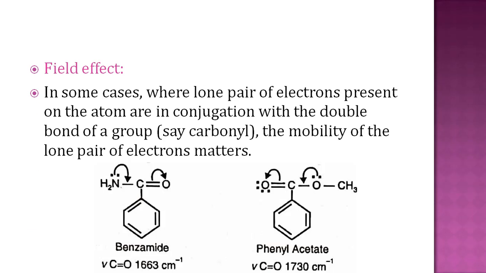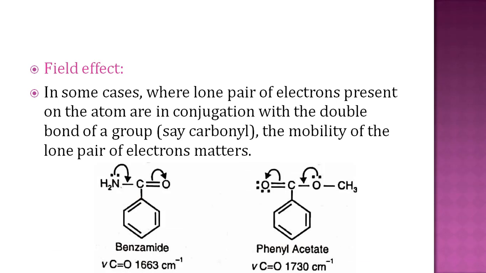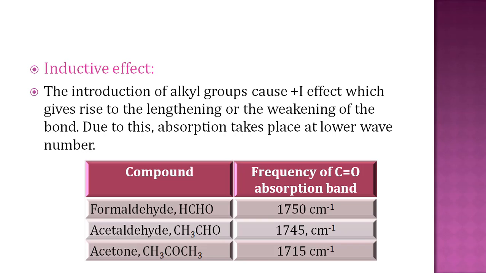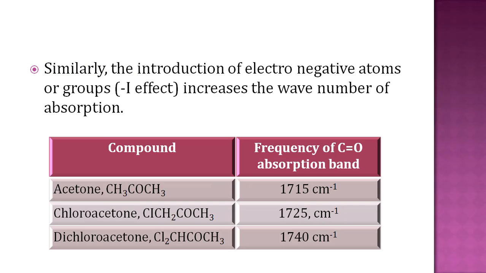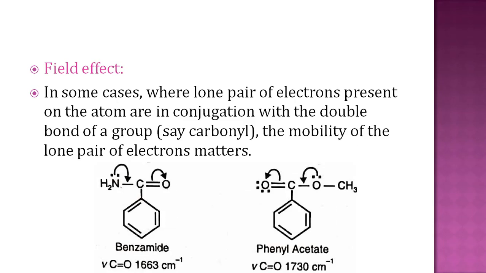So these are the three electronic effects. First is the inductive effect, second is the mesomeric effect, and third is the field effect. You can say that introduction of an alkyl group decreases the wave number, introduction of an electronegative atom increases the wave number, conjugation lowers the wave number, and more electronegativity of the lone-pair atom means the wave number is less.